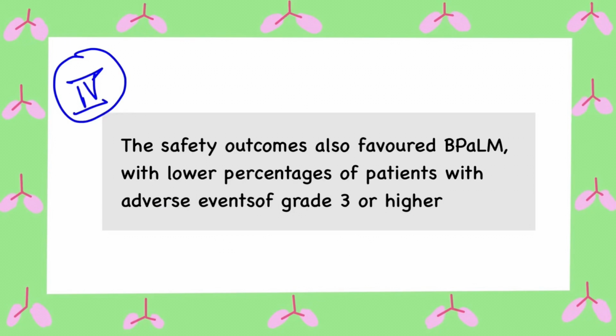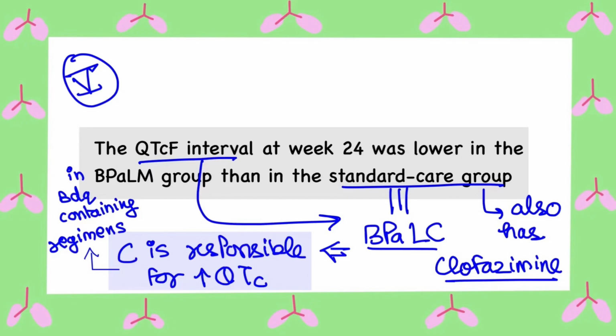The safety outcomes also favored BPaLM, as a lower percentage of patients had grade 3 or higher adverse events in this group. Finally, the QTc interval at 24 weeks was lower in the BPaLM group than the standard care group, where the QTc was comparable to that in the BPaL clofazimine group, highlighting clofazimine's role in raised QTc interval in these bedaquiline containing regimens.